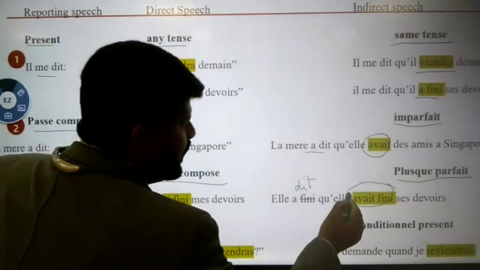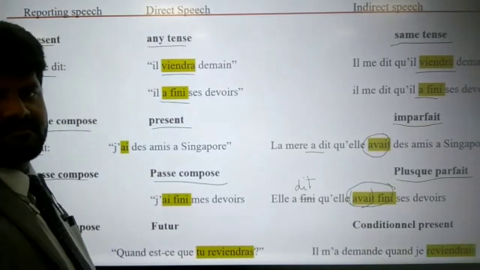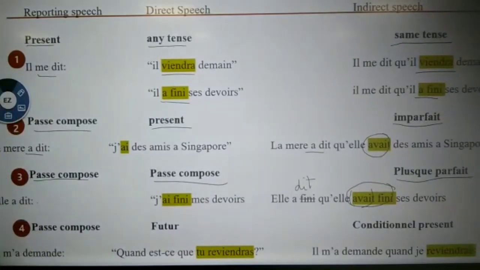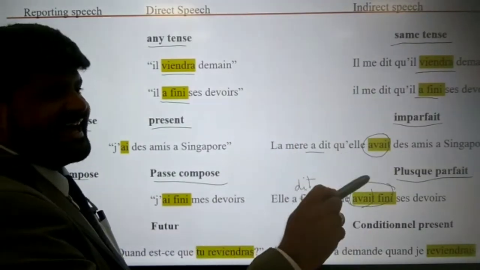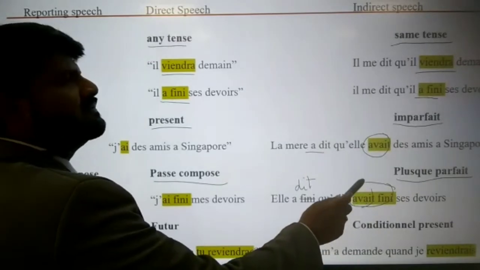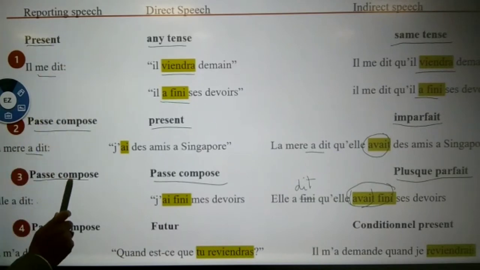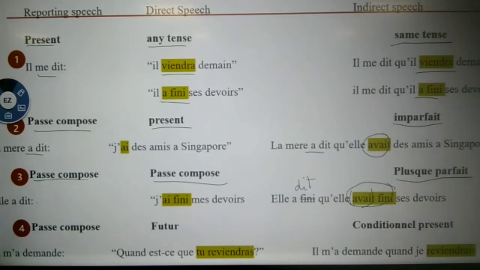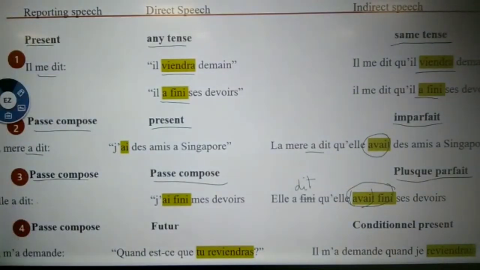In passé composé, our auxiliary verb will be in present tense, but in plus-que-parfait, our auxiliary verb will be in imperfect. But other things are same: subject, auxiliary verb, past participle. Same rule, only the auxiliary verb will change. In passé composé, it will be in present tense, Il a fini, but here it is in imperfect, il avait fini. So again, I repeat: when reporting speech and direct speech are both in passé composé, the indirect speech will be in plus-que-parfait. Elle avait fini.